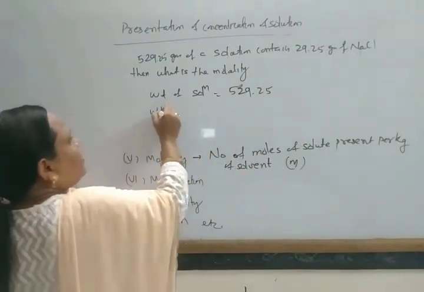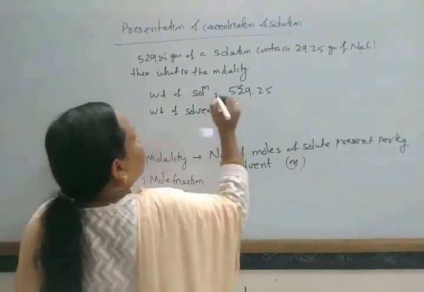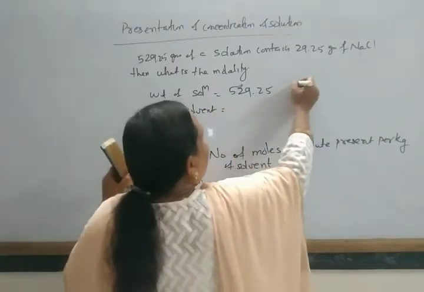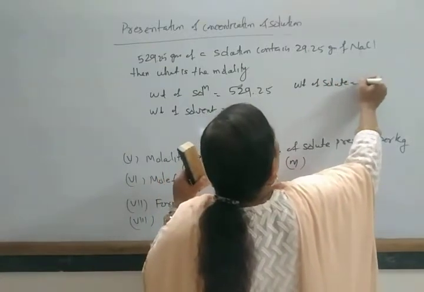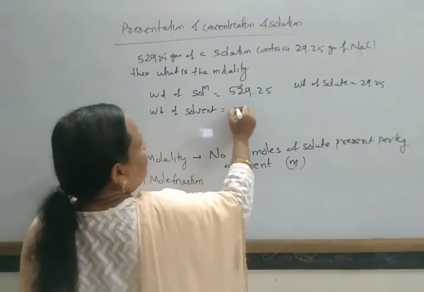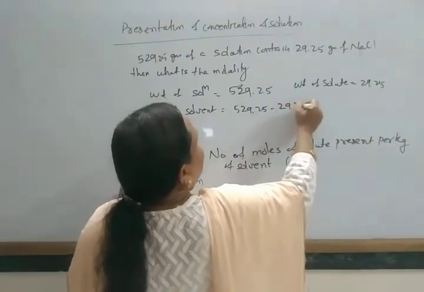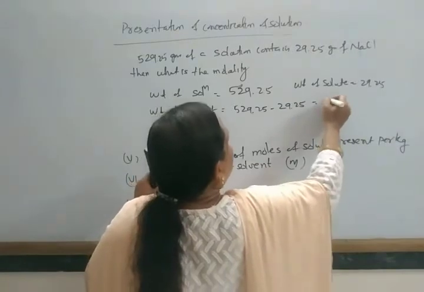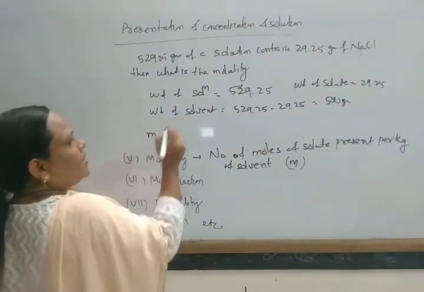So weight of solution is 529.25. Weight of solute is 29.25. Then weight of solvent is 529.25 minus 29.25, that is equal to 500 gram. Then what is the molality?